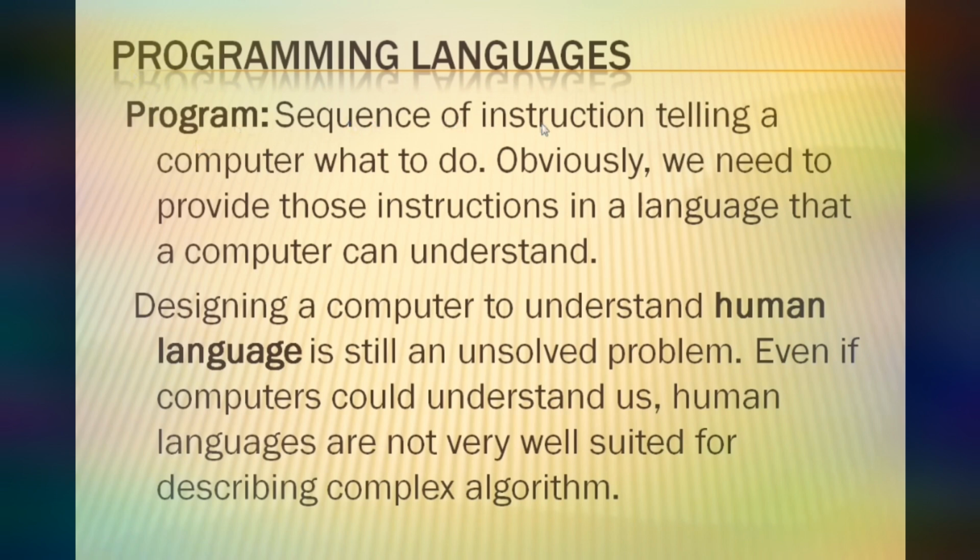What is a program? A program is a sequence of instructions telling a computer what to do. Obviously, we need to provide those instructions in a language that a computer can understand. What about human language? Designing a computer to understand human language is still an unsolved problem. Even if a computer could understand us, human languages are not very well suited for describing complex algorithms.